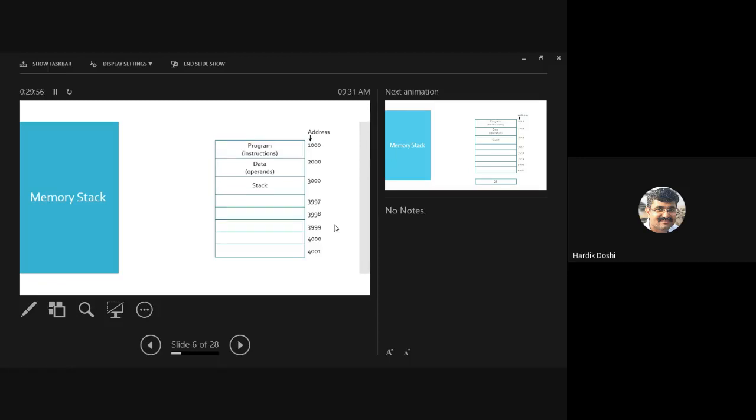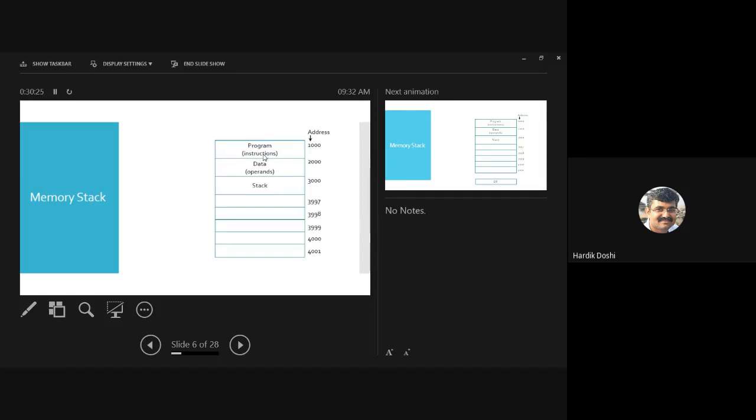As what we do, giving numbering to our society, like a house number we are giving in a society, flat number we are giving in the apartment. Same way, memory is having its own address. A range is given. Out of that range, we divide it. So over here, as you can see, from address 1000 to address 2000, we are saying that it will always hold programs.